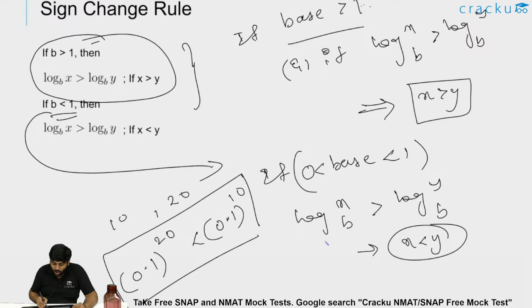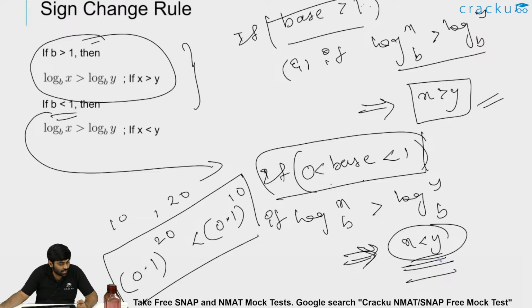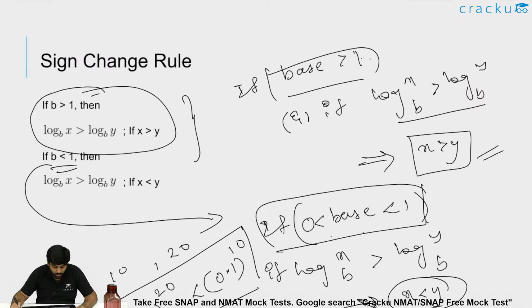In that case, if log x to the base b is greater than log y to the base b, then it implies x is less than y. There is a sign change because the base is lying between 0 and 1. If the base is strictly greater than 1, then directly you could say x is greater than y. But if the base is between 0 and 1, you should change the sign to infer about x and y. Is this clear, guys? Yes. Okay.